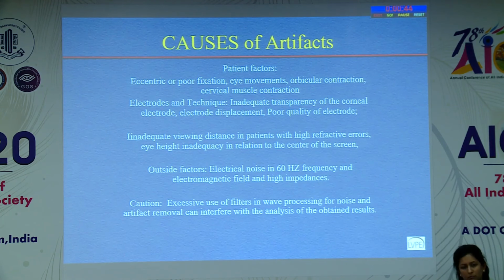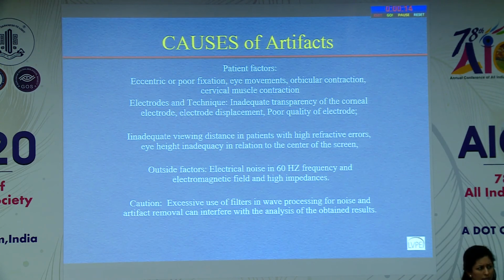Then inadequate transparency of the corneal electrode, or if there's poor quality, like we are using Zari, but if it has frayed and it has become bad Zari, then it will not give a good response. If there is inadequate viewing distance, like the patient is not using the refractive error correction or is not at the correct distance, then you will get artifacts. And also if the patient is not sitting at the height where he is supposed to sit, but he is low down or up high, then you will not get a good recording. So these simple things the technicians can avoid.